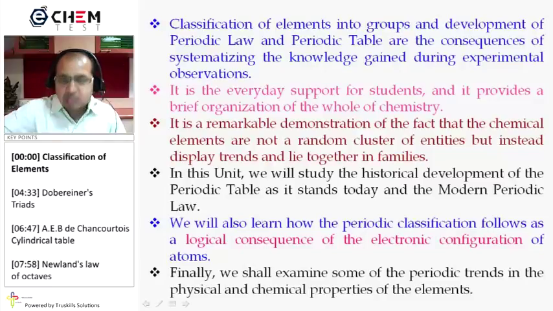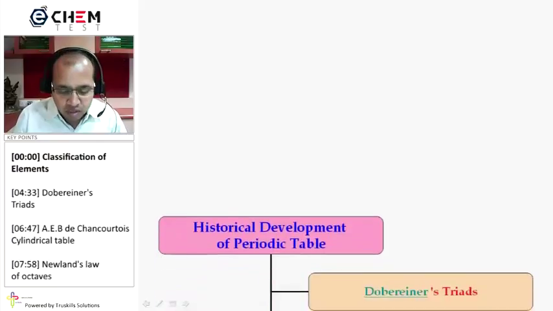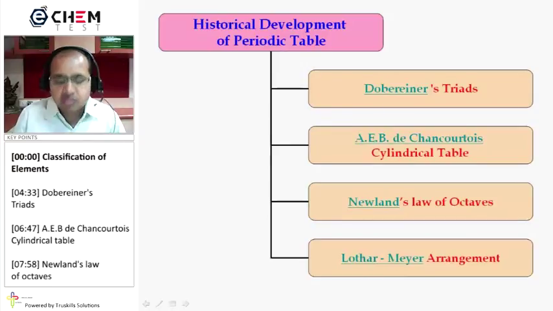Finally, we shall examine some of the periodic trends in the physical and chemical properties of the elements. In this first video, during our discussion of the historical development of the periodic table, we will mainly talk about these 4 points: Dobereiner's Triads, A.E.B. de Chancourtois' Cylindrical Table, Newlands' Law of Octaves, and Lothar Meyer's Arrangement of the elements. We will start with Dobereiner's Triads.